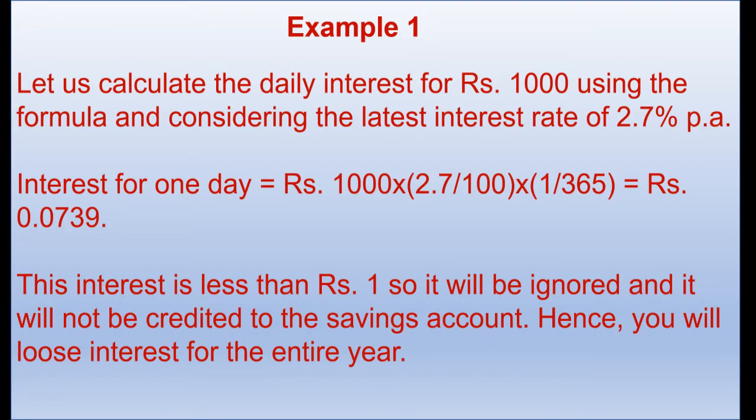Example 1. Let us calculate the daily interest for 1000 rupees using the formula and considering the latest interest rate of 2.7% per annum. Interest for 1 day is equal to 1000 rupees into 2.7 divided by 100 into 1 divided by 365, which is equal to 0.0739 rupees. This interest is less than ₹1, so it will be ignored and it will not be credited to the savings account. Hence, you will lose interest for the entire year.